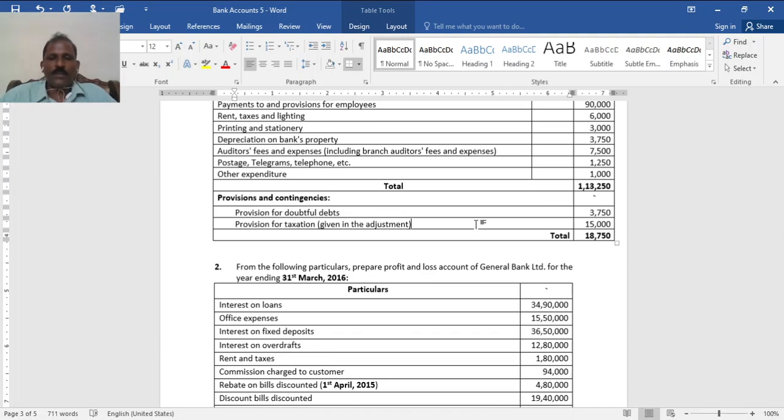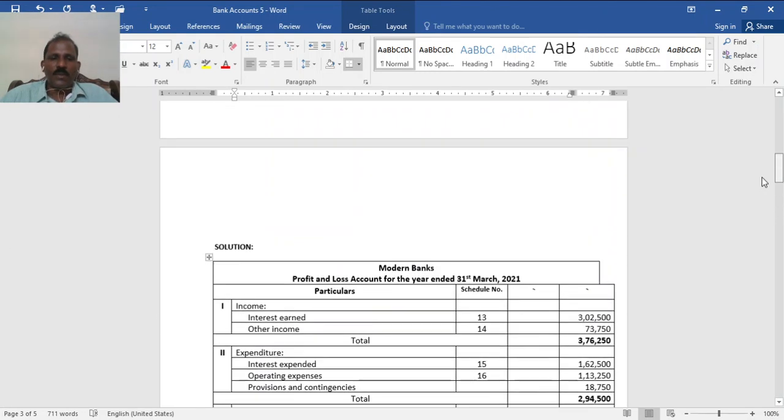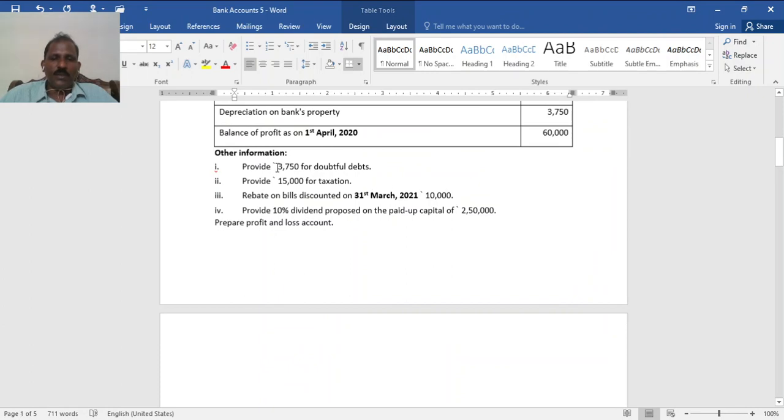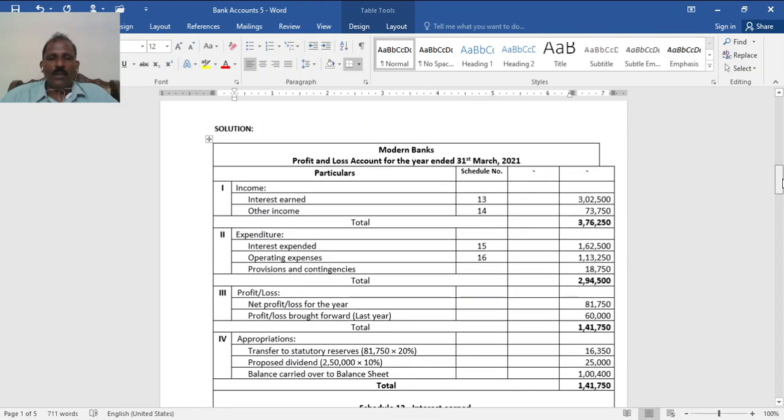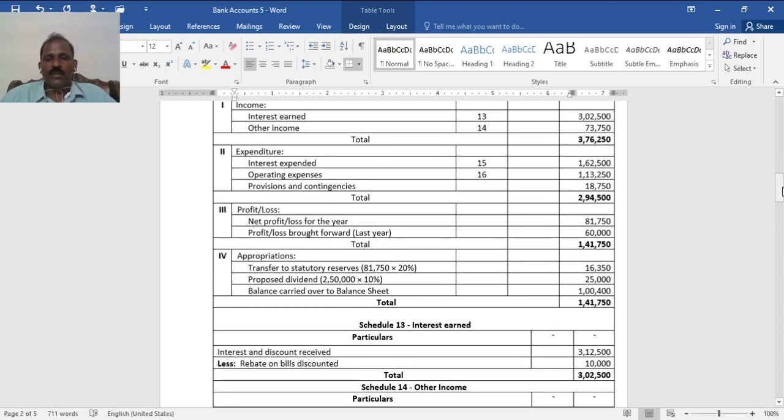You are in the adjustment. 15,000, so 18,750 provisions. Both are from adjustment, you see, these two. So total expenditure including provisions and contingency is 2,94,500. Net profit for the year is the difference between these two, so it is 81,750, and profit of last year, the very last item, 60,000. So 1,41,750. The profit available for appropriation means distribution.